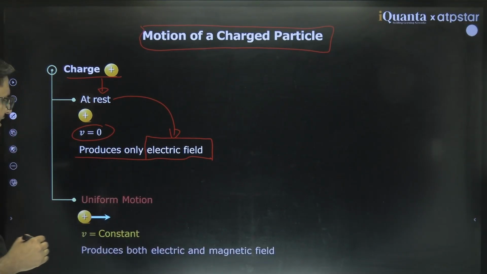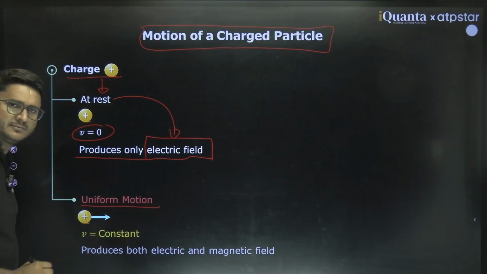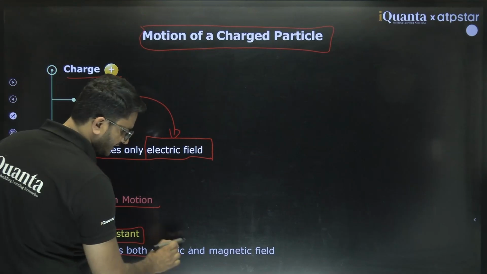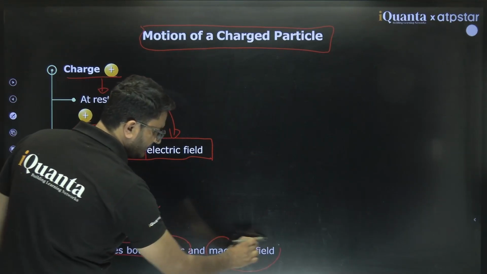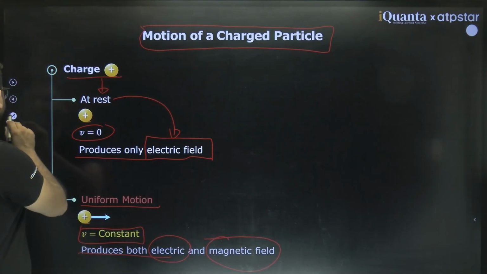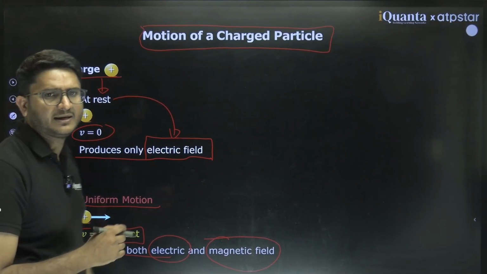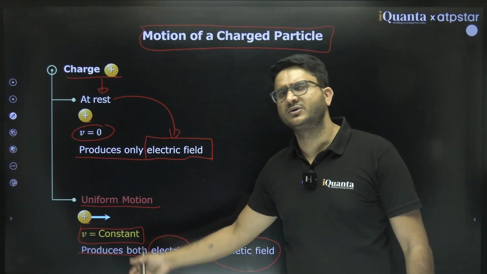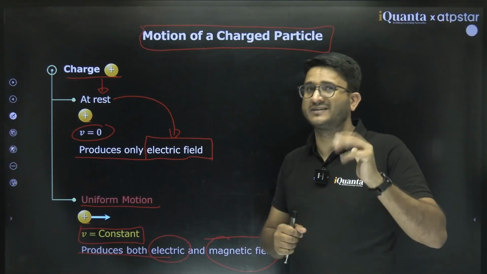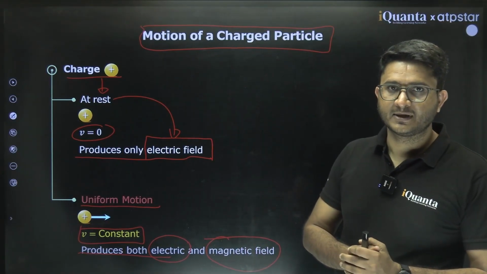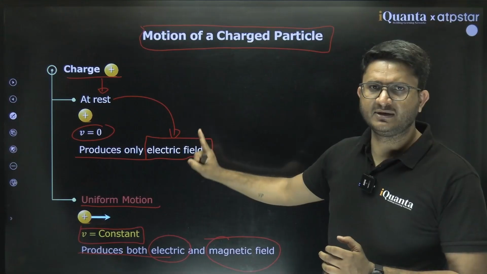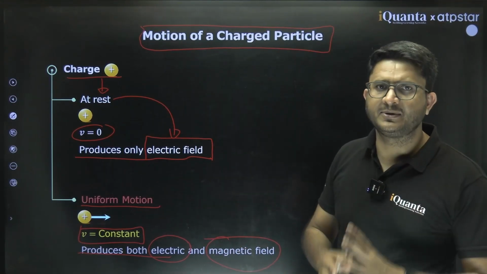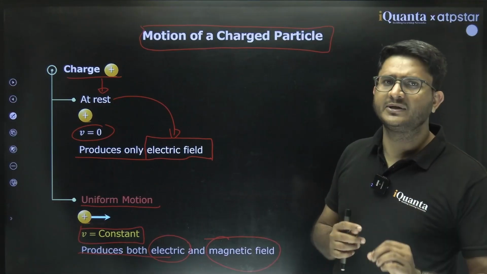Then if the charged particle is in uniform motion, that means it has a constant velocity, then it produces in its surrounding both electric and magnetic field. So both electric and magnetic field are produced by a moving charge moving with uniform or constant velocity, that is, no acceleration. So at rest, electric field. If uniform motion, then both electric field plus magnetic field will be produced in its surrounding.